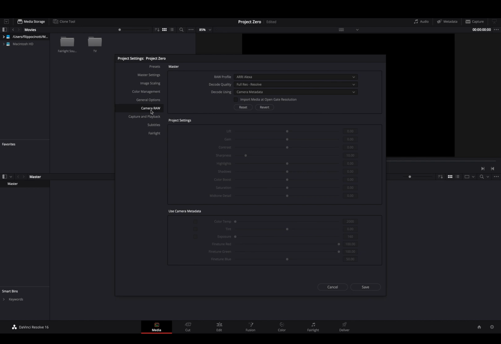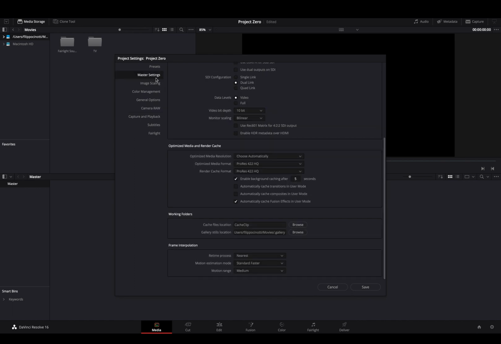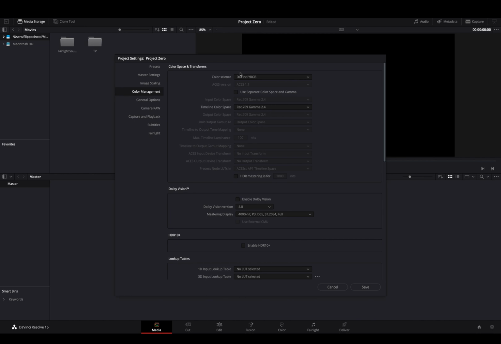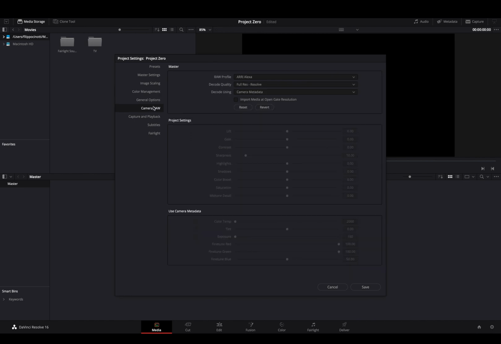Camera raw, it's really important when you're working with raw. It's a different thing from the image color management settings on the color space and transforms, because right there you're telling the program that your raw comes from these different raw presets.